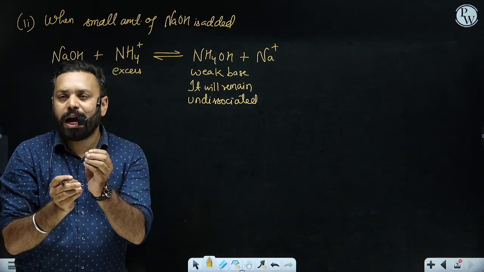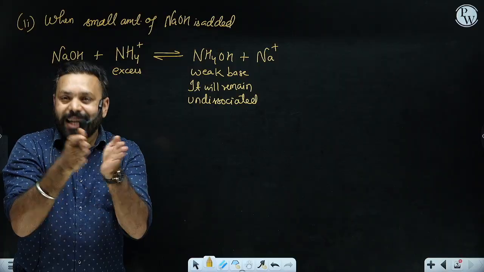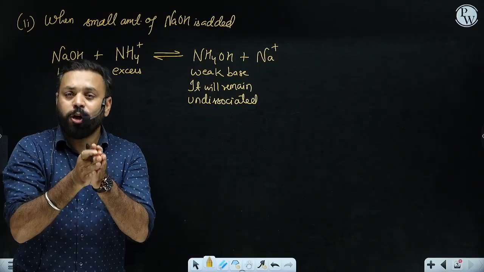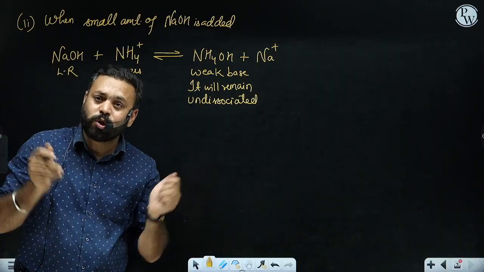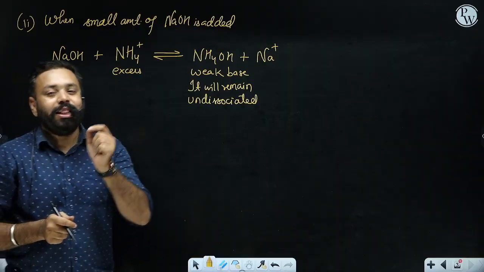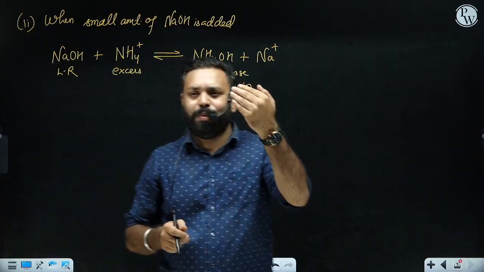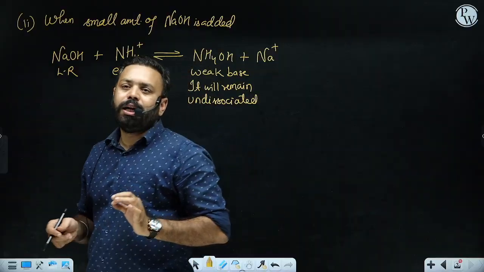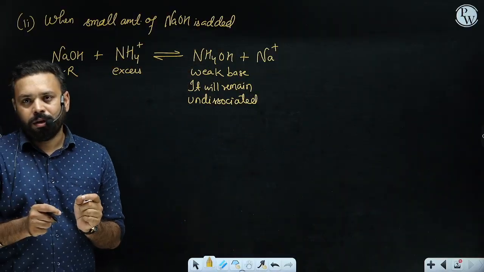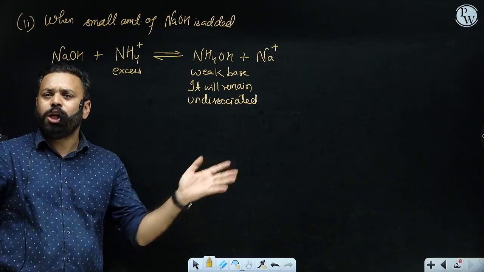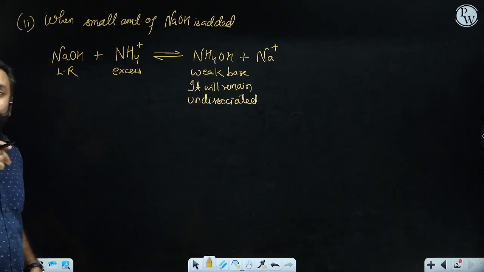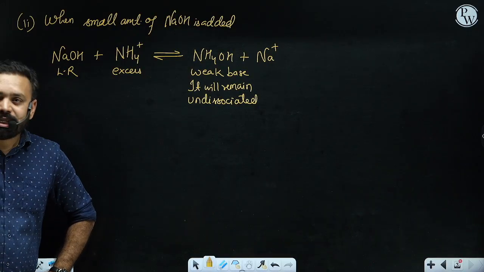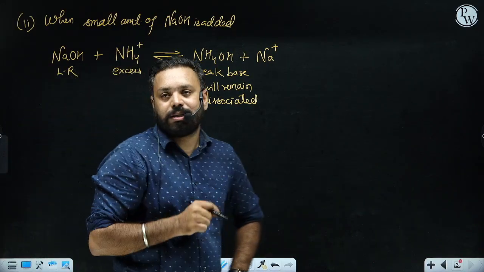This OH minus ion will remain attached with NH4 plus, and therefore they will not be able to increase the pH. A slight increase will be there. They will not allow all of the OH minus to freely roam, and therefore it is not going to change the pH. This is how a simple buffer works.